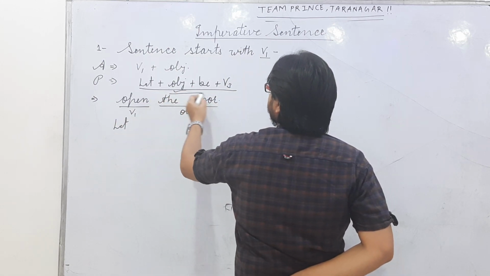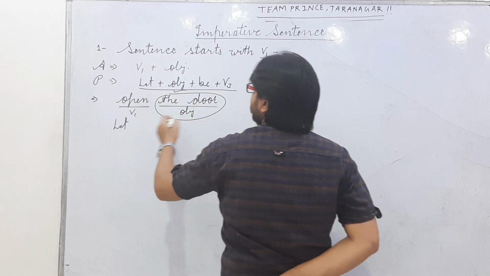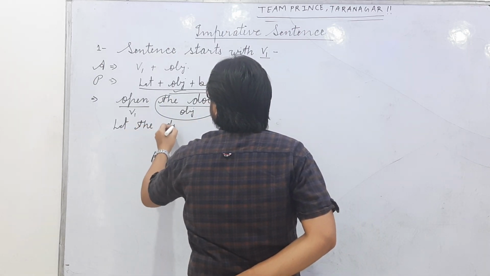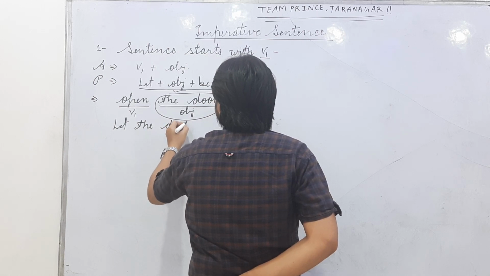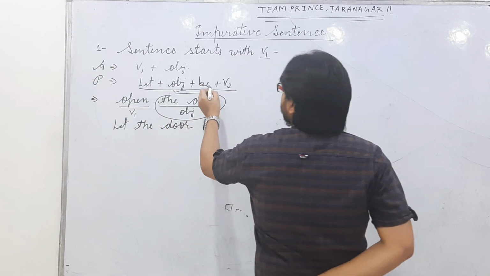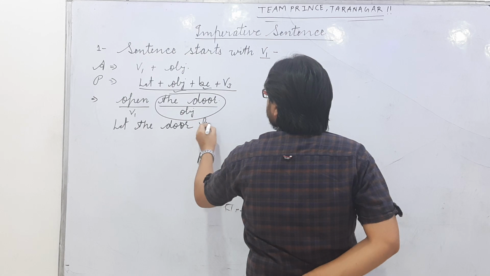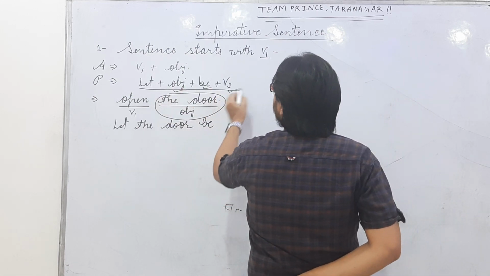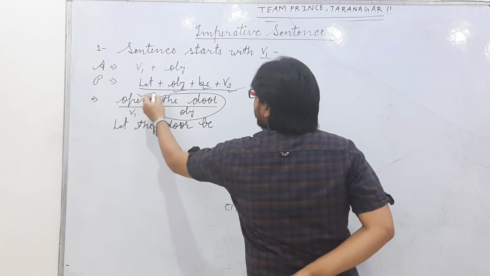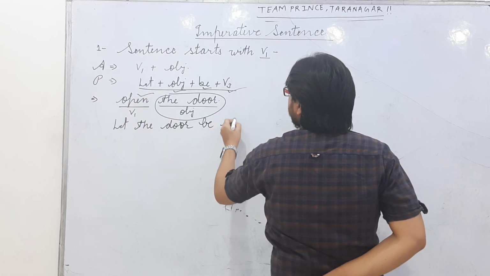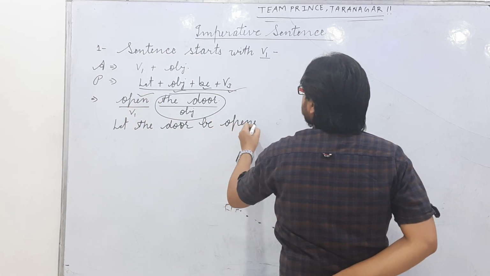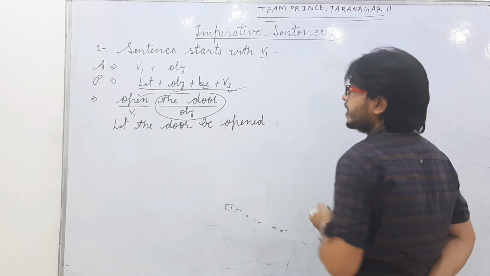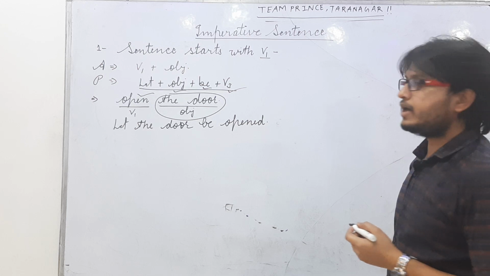What is the object in this sentence? The door. So let the door be, and then verb third. What is the verb? Open, and verb third will be opened. Then it will be changed into passive voice: let the door be opened.